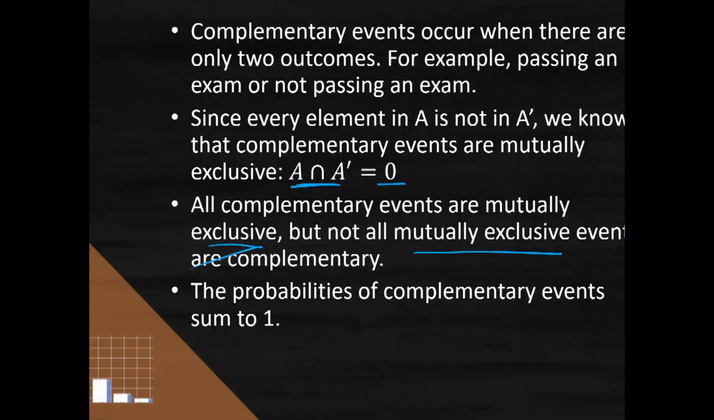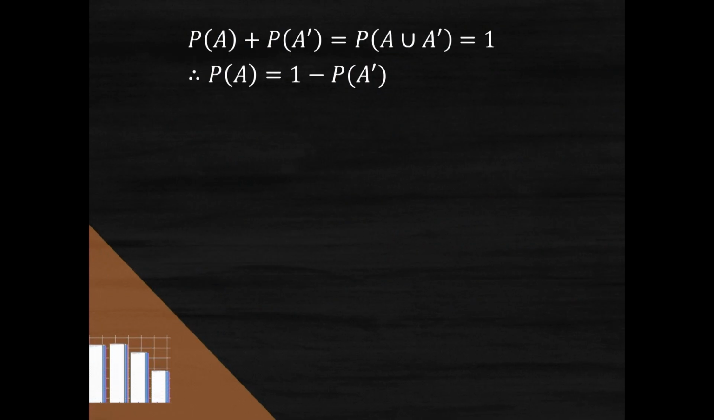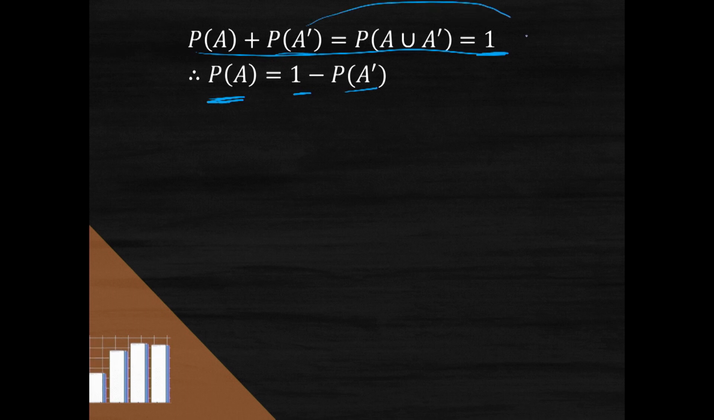So the probability of complementary events sum up to 1. So for example, if we're looking at the probability of A plus the probability of not A, that is equal to 1. Because there is no intersection, I can say that the probability of the union is then equal to 1. So therefore, if I then just rearrange this equation, I can get that the probability of A is equal to 1 minus the probability of not A.